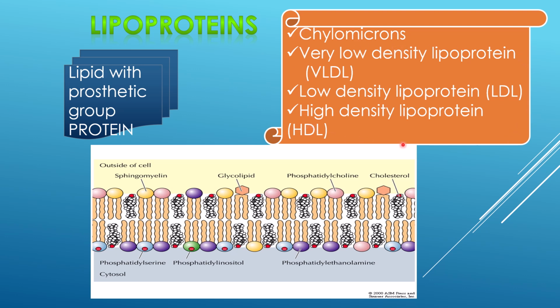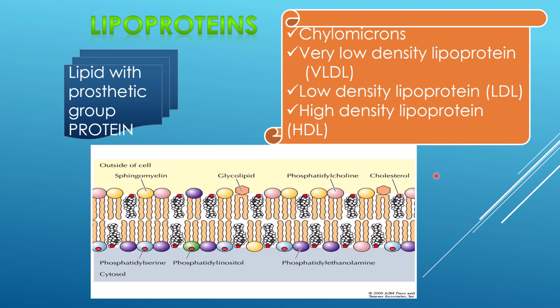Lipids are insoluble, so they cannot be distributed to the various sites in the body. They need some vehicle. So these lipoproteins, as amphipathic molecules, load the various lipids on them and carry them to the various parts of the body.